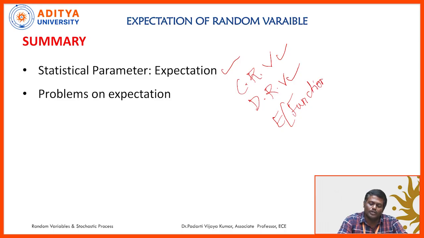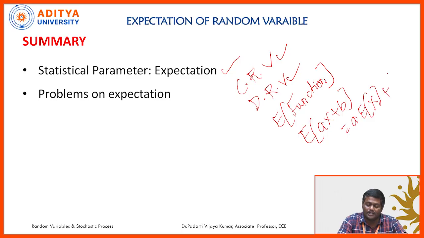We also used the properties of expectation, particularly expectation of ax plus b is equal to a into E of x plus b. Expectation of constant is constant, expectation of ax is a into E of x. So we have seen the definitions and we solved some real life problems which are related to the expectation calculation.